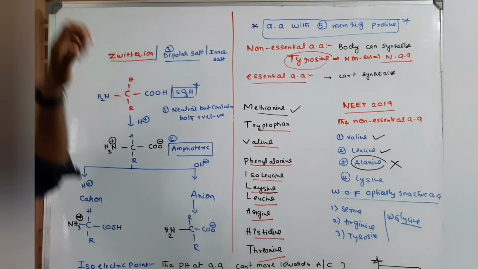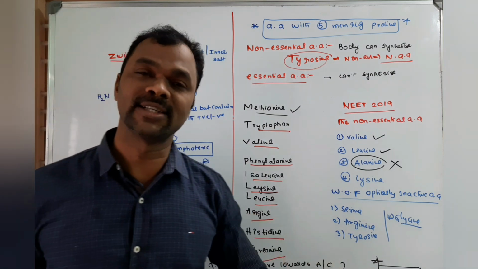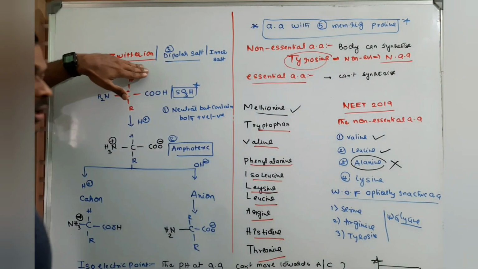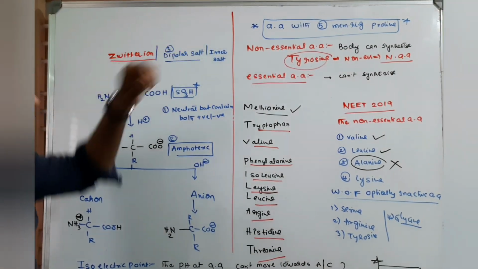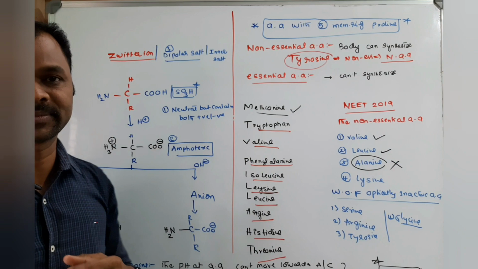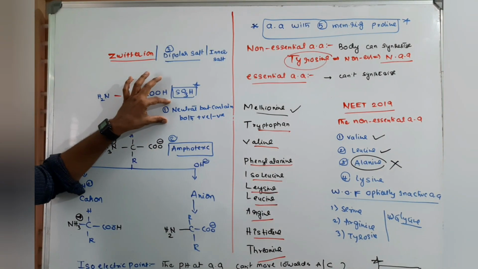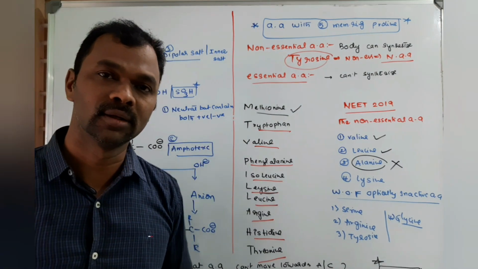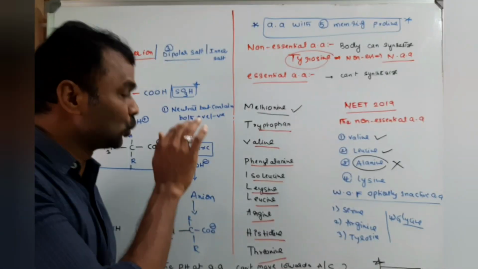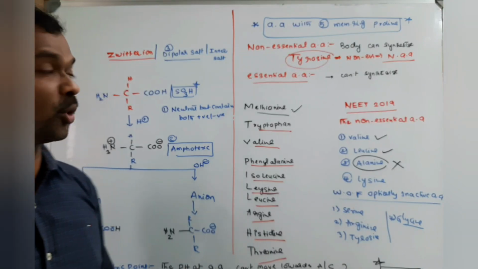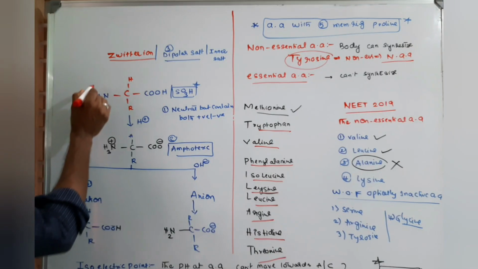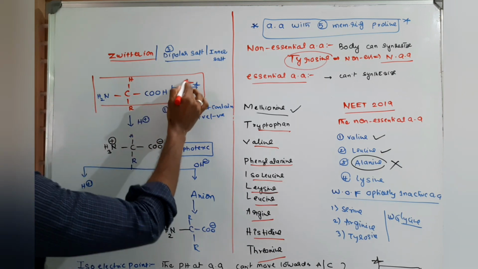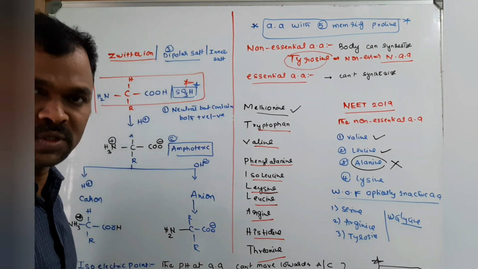Next one is the zwitterion. Why are amino acids soluble in water? Due to the formation of a zwitterion, dipolar salt or inner salt, which is generally neutral but contains both positive and negative parts. Very important point. So this is the structure of the amino acid. Here with the zwitterion, a sulfonic acid is also possible.